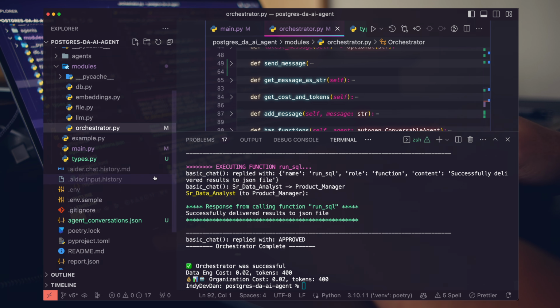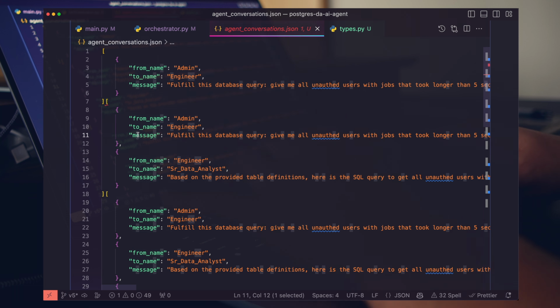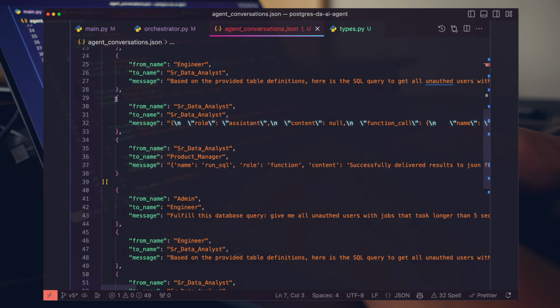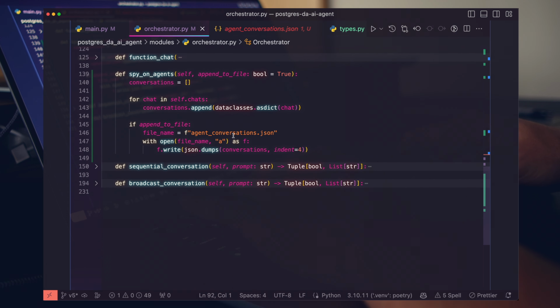So now we're gonna have something really cool. We have this agent conversations.json file. If we hop in our file, we can see it looks like we're using append instead of write. Let me just quickly update that. We're using open file name A, we want to use W. This will overwrite the file every time.